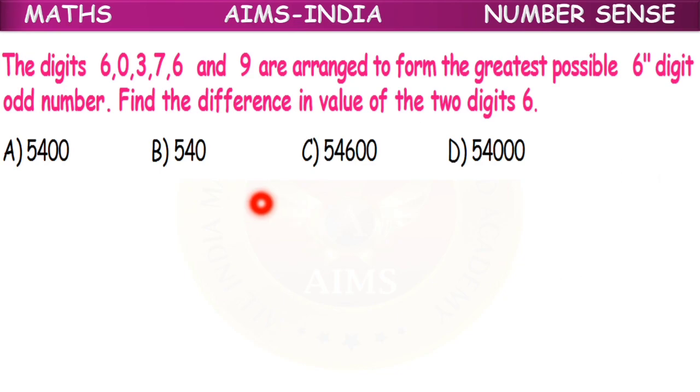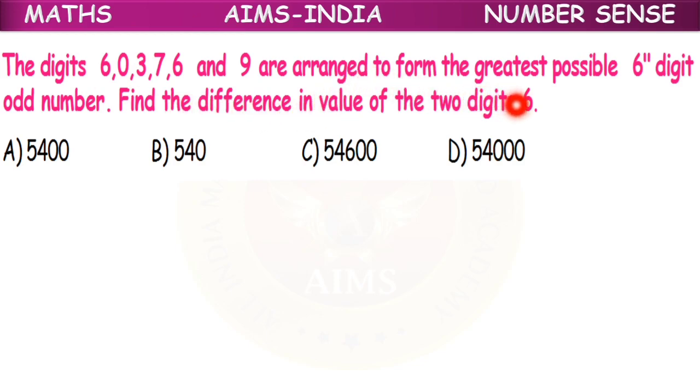Clear, children? Moving on to the next question. The digits 6, 0, 3, 7, 6 and 9 are arranged to form the greatest possible 6-digit odd number. Now find the difference in the value of the 2 digits 6. We are having 6 digits here.